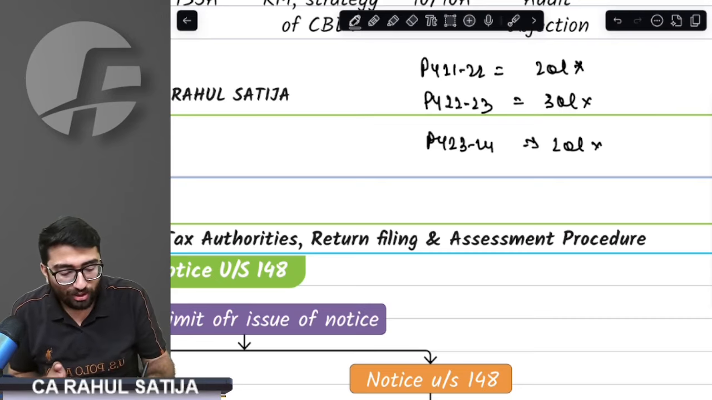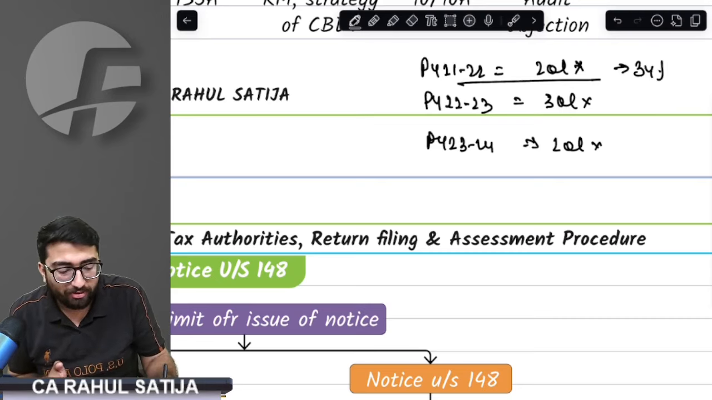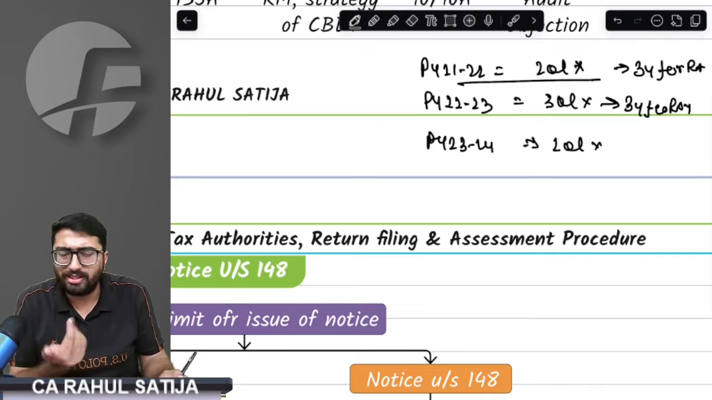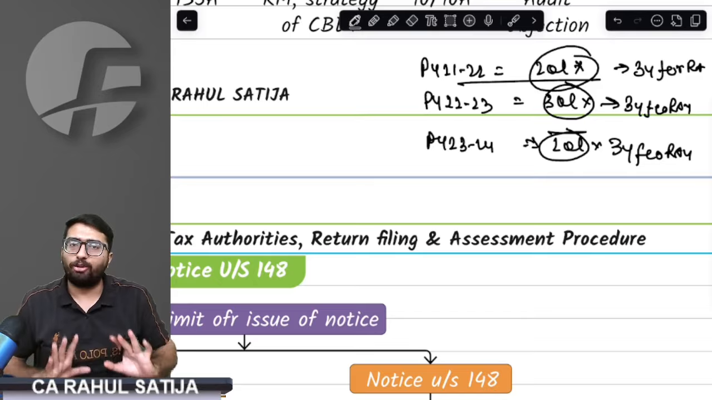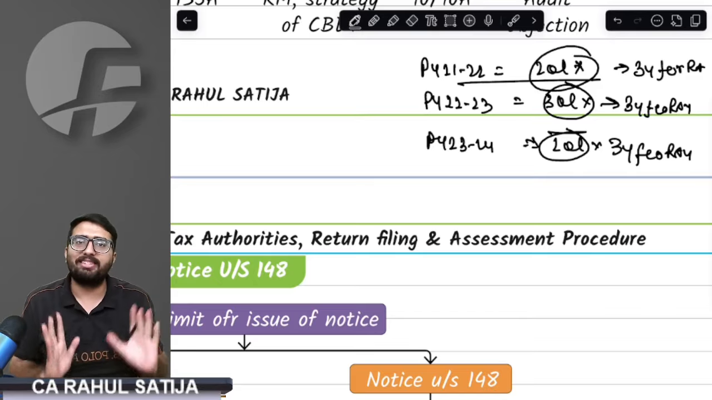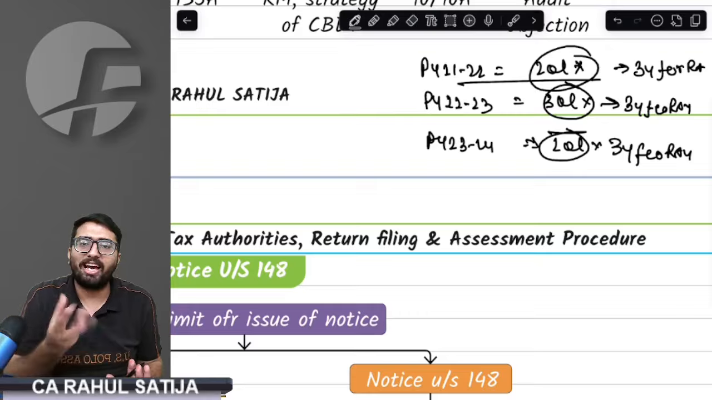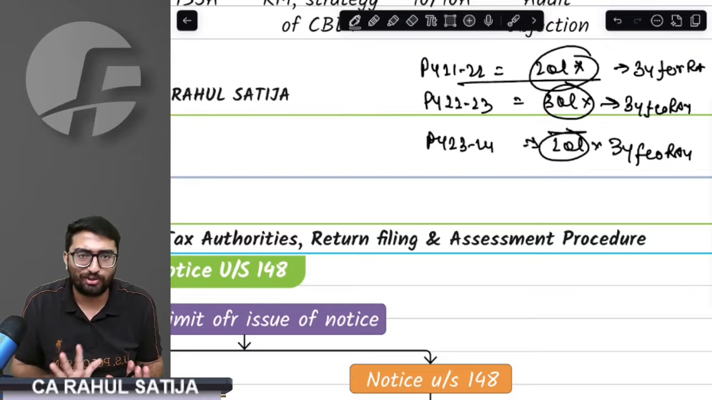Now, for this year also, I have 3 years time limit from end of a relevant assessment year. Show cause notice date, of course. 3 years from end of relevant assessment year. Why? Because for every year, income escaped is less than 50 lakh rupees. So every year we'll have 3 years for show cause notice.